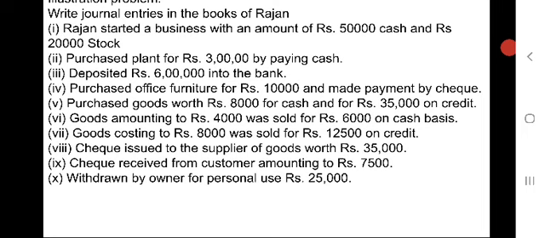Goods costing to 8,000 was sold for rupees 12,500. Here also same. We should not consider about this 8,000 rupees. We have to concentrate on 12,500. So worth of 8,000 of goods sold for 12,500. That means transaction is sold goods on credit worth of rupees 12,500. Two aspects, two accounts.